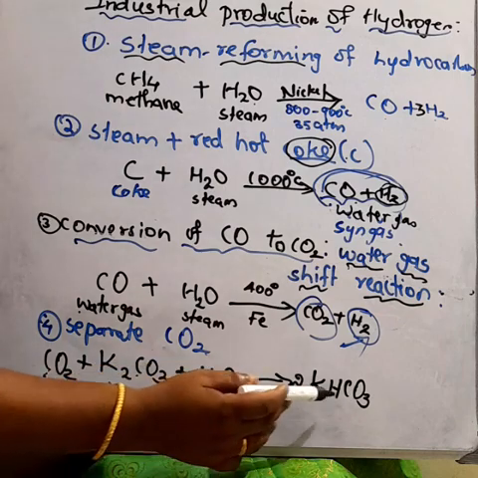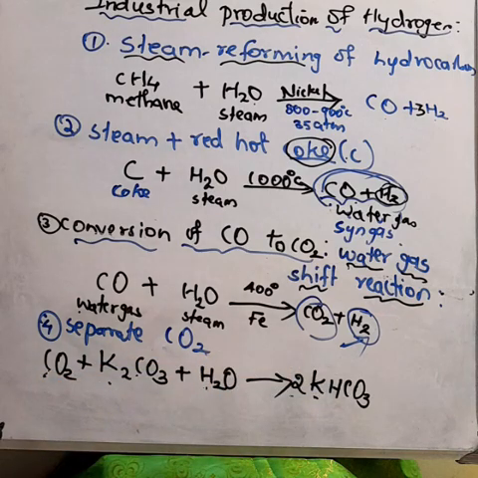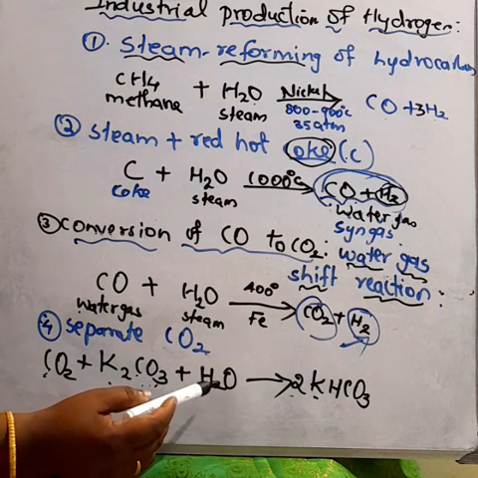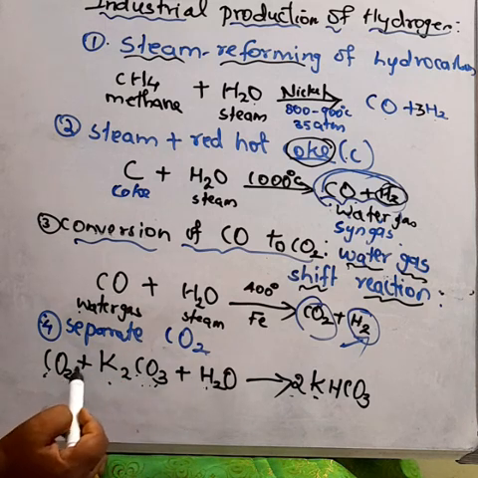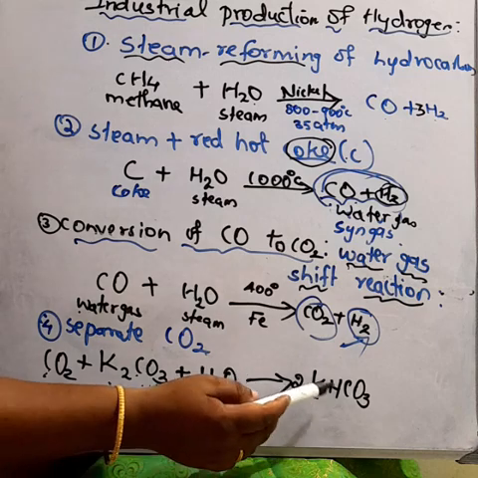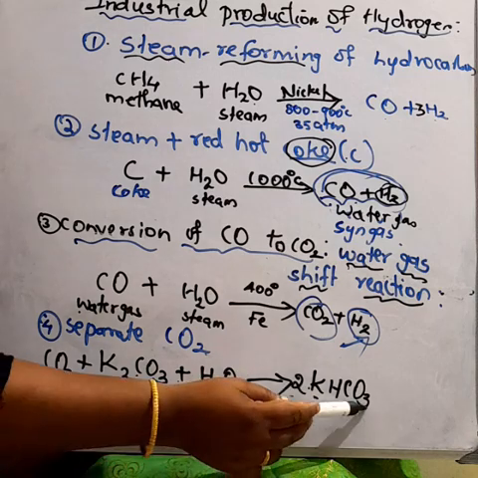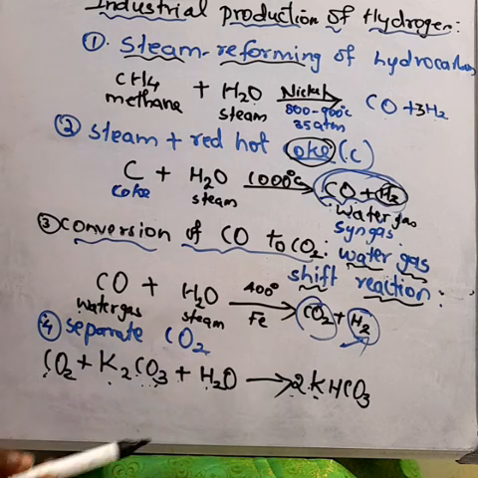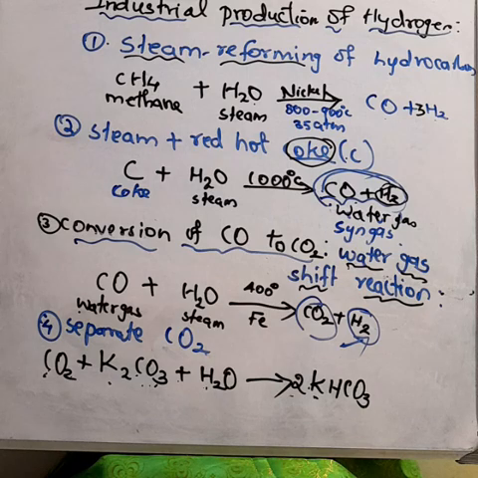And oxygen: 3 into 2, 6 oxygen here, and here also 3 plus 2 plus 1, 6 oxygen. Okay, understood this? Now we have separated hydrogen from the carbon dioxide. Understood?